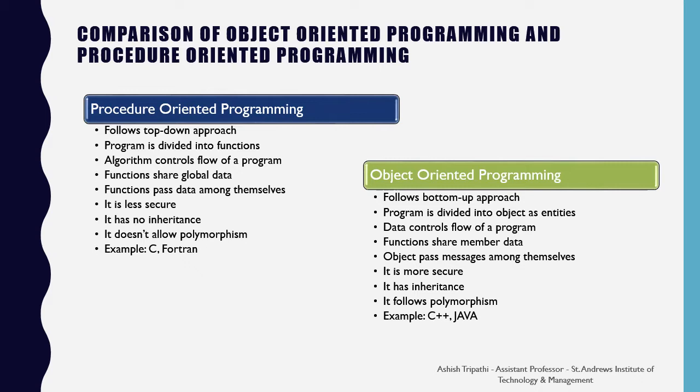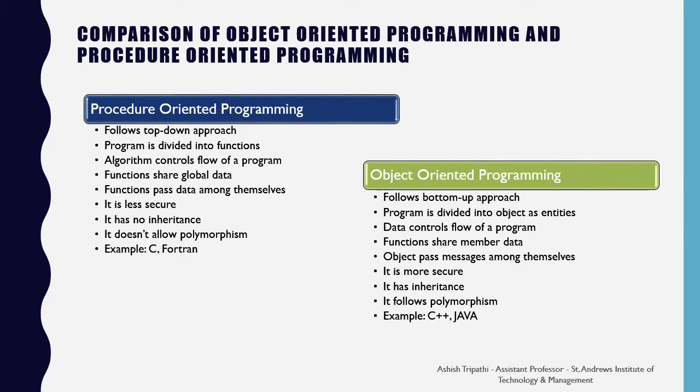It doesn't follow inheritance. So, to add extra features to a program, it must modify the whole module. This is time consuming and costs more.